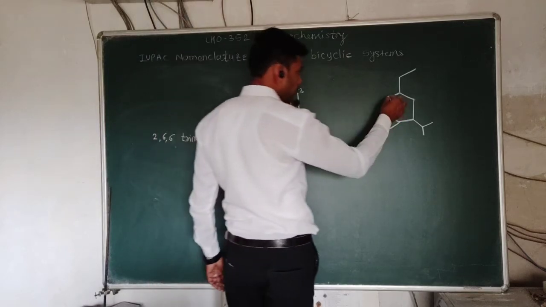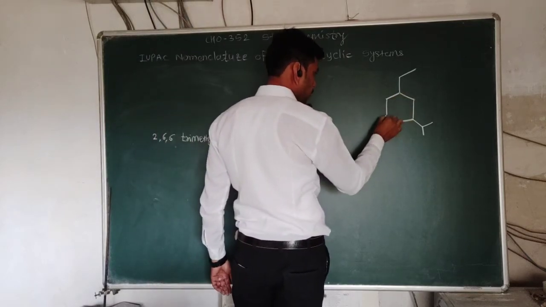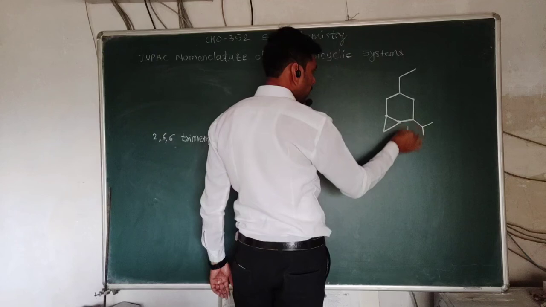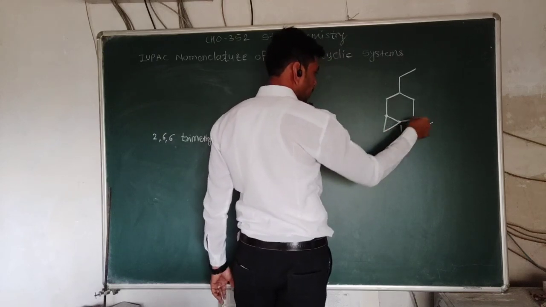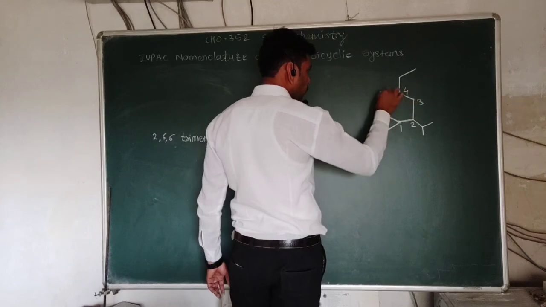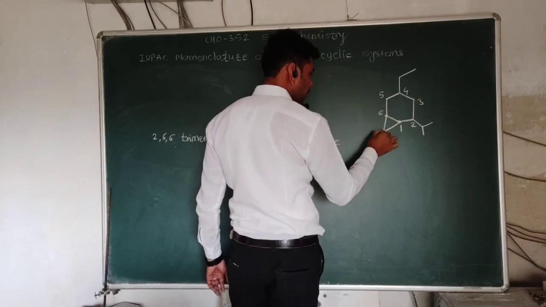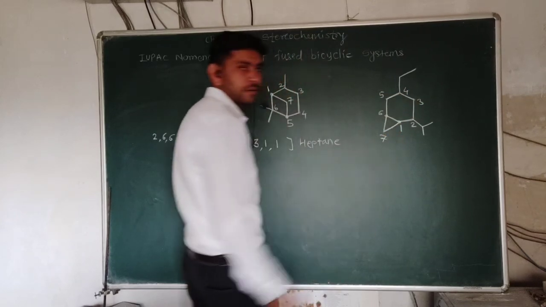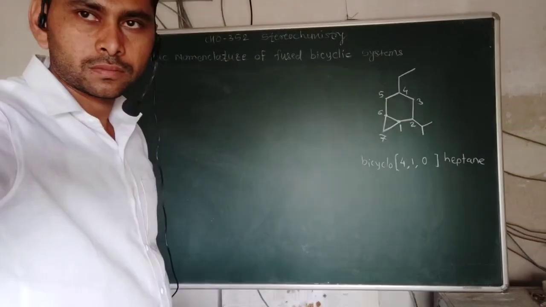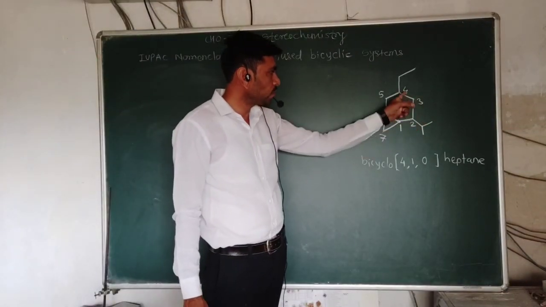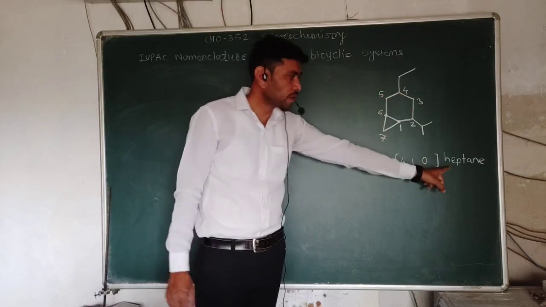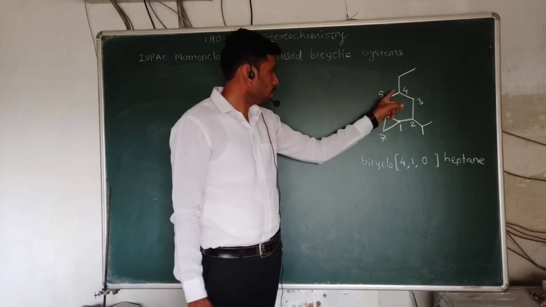See the nomenclature of the next compound. The bridge carbon atoms are here. Start numbering: 1, 2, nearest side 3, 4, 5, 6, and then 7. So we have given the numbering 1 to 7. The total number of carbons is 7, so heptane.